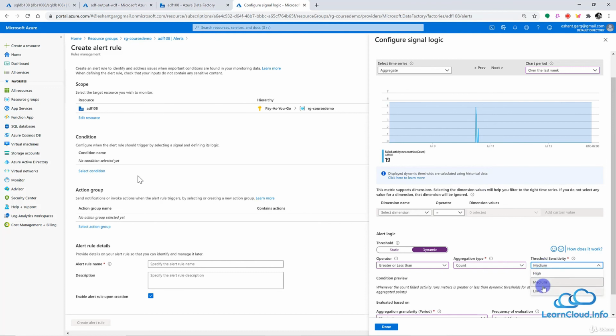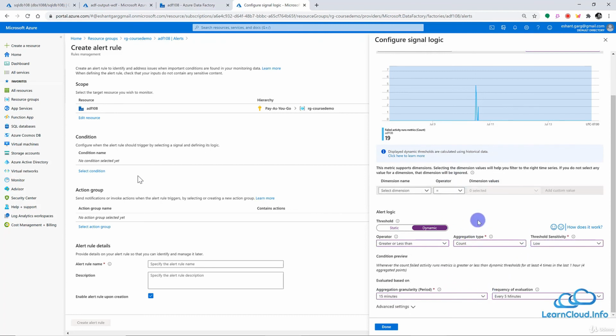So based on that, if I say my threshold sensitivity is very high, that means even if it has failed more than 3.7 times, I will get an alert. You see this blue line here, this blue area? This is the high sensitivity area. And if I select the medium here, you see my sensitivity is now a little lower. If my activity fails more than 5.7 times on average, then I will get an alert. Or similarly, I can choose the low sensitivity here. So basically you define here the condition on which you want to get an alert.